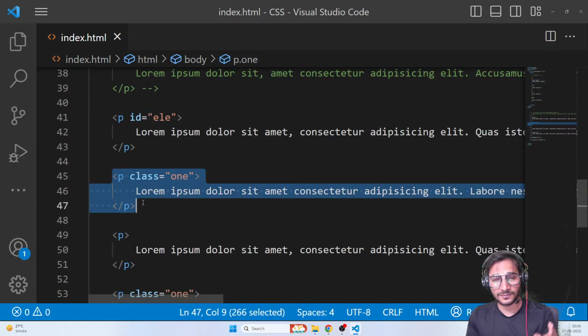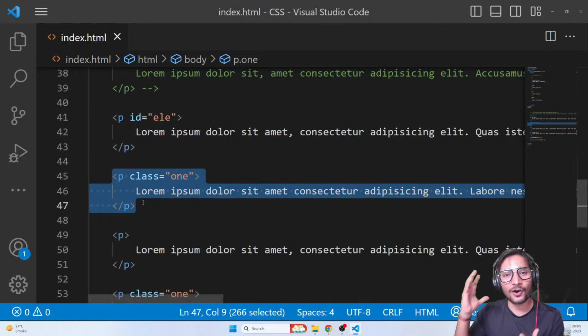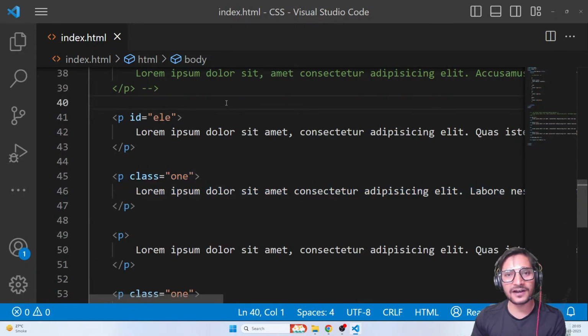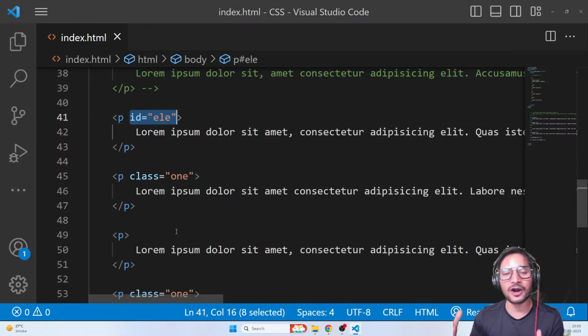It will work, but according to W3C, the World Wide Web Consortium, the authority that keeps track of updates about HTML and CSS, it's an error. As a developer, you don't want to do that, because once you launch your site, the search engines and people might find your site malicious with wrong code. So please follow the semantics. Never ever repeat the same ID for some other element. That's why you have class names. That's why, just avoid IDs.